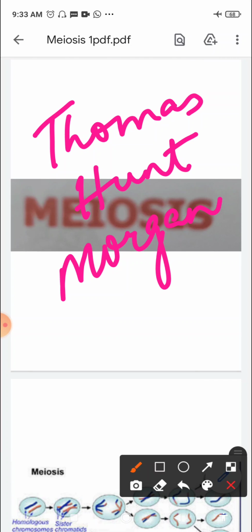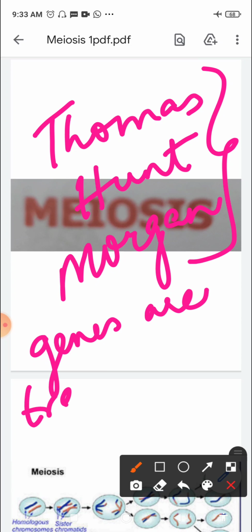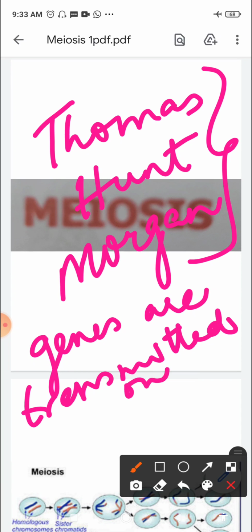He observed meiosis and provided the first genetic evidence that genes are transmitted on chromosomes. So he was the scientist who gave the evidence that genes are transmitted on chromosomes.